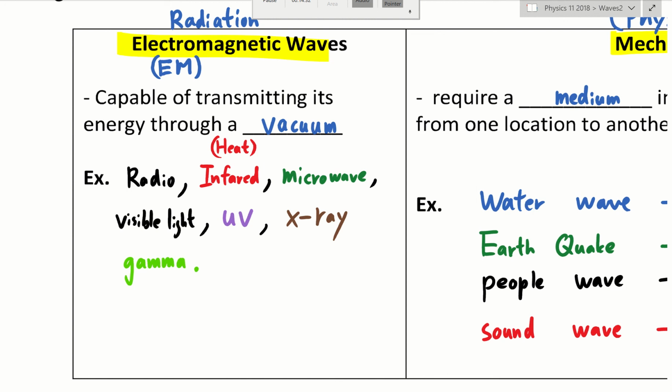Now, ultraviolet radiation has smaller wavelength, that's why it causes skin cancer. X-ray has even smaller wavelength, that's why it doesn't even stop at skin cancer. It can cause skin cancer and then bone cancers, and various other types of cancers too. And gamma radiation just gives you a cocktail of cancers.